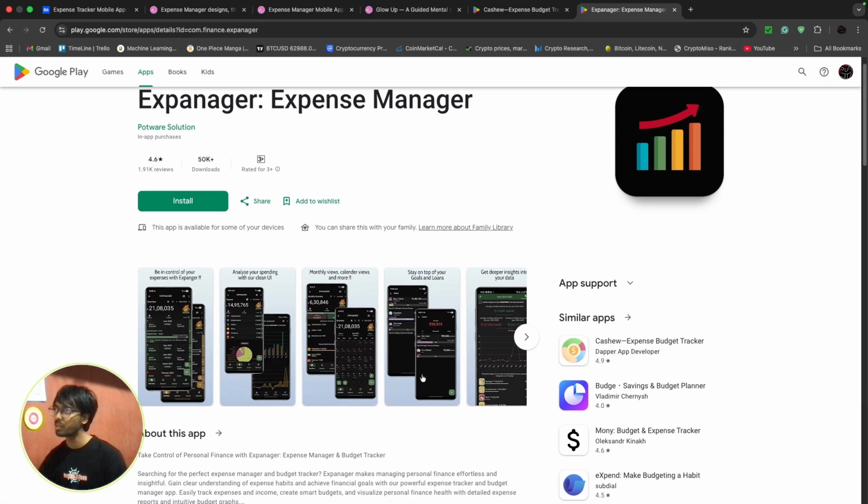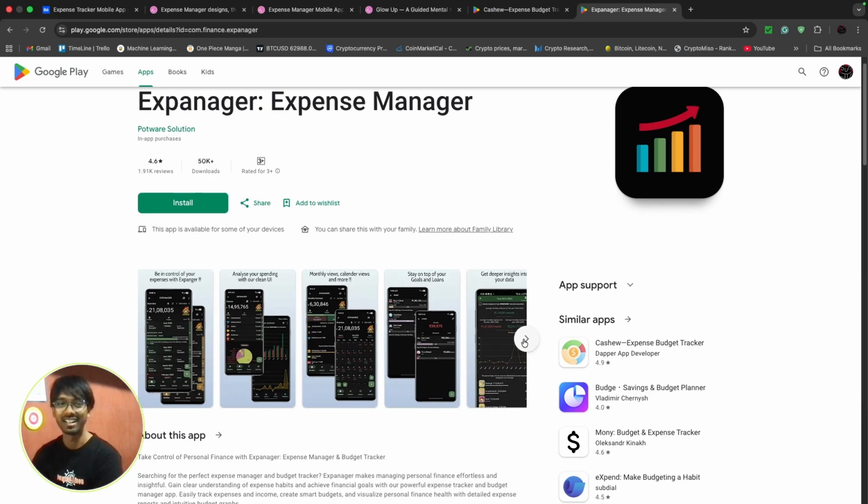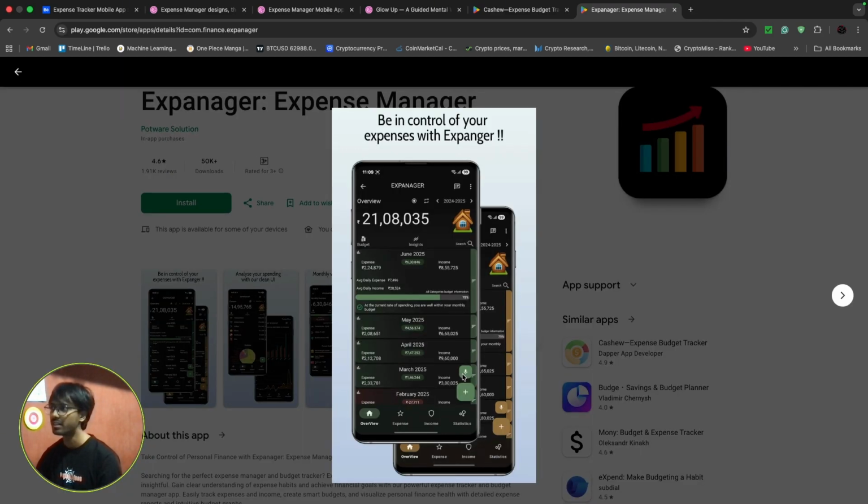And the second problem was the expense entry. Let's say I paid 500 to a grocery shop, and then I'll forget. And even if we come and enter our expense, the moment we click plus, we have to enter the price, then select category, select notes or something. So I didn't like that.